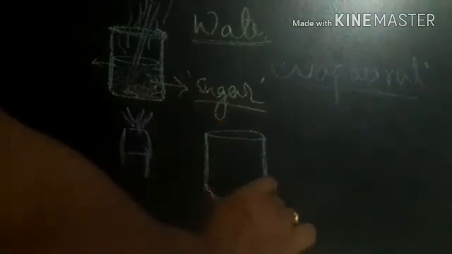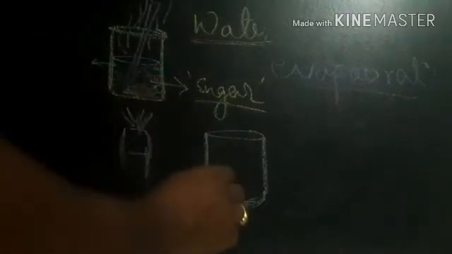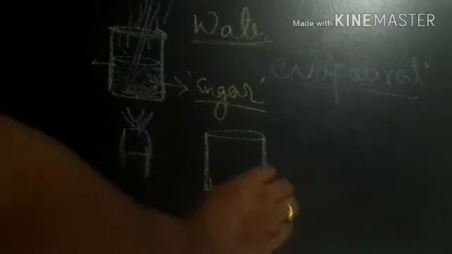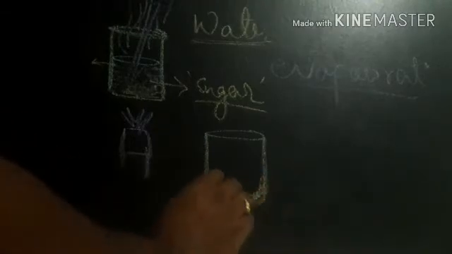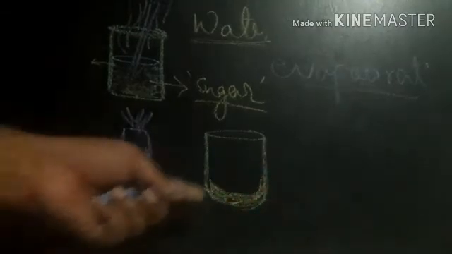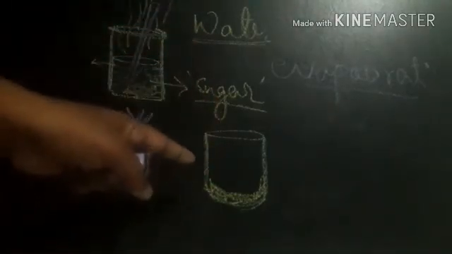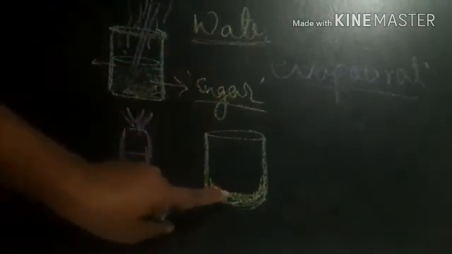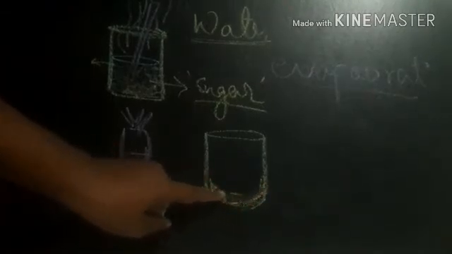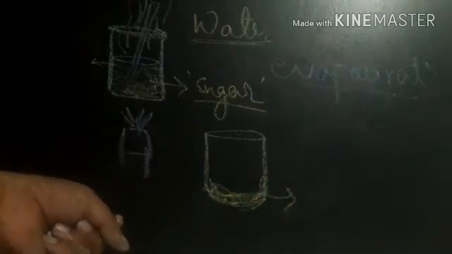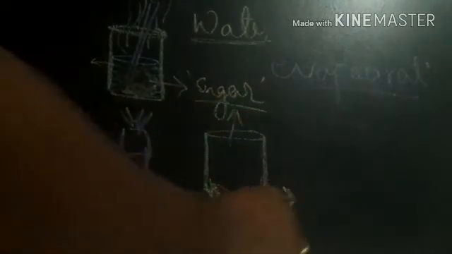And finally in the beaker, when you observe, after 5 minutes of this evaporation, you are going to get the sugar crystals back, the sugar substance remaining in the beaker. No more water is there. Why? Because we evaporated it. So only the sugar crystals or sugar powder will remain at the bottom of the vessel. So here we separated water as well as sugar.